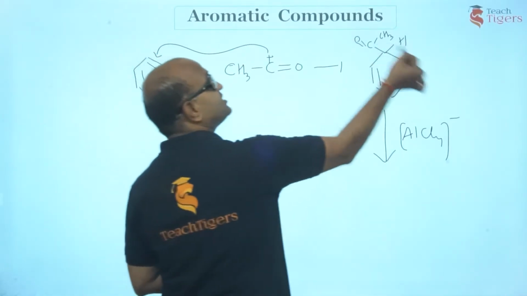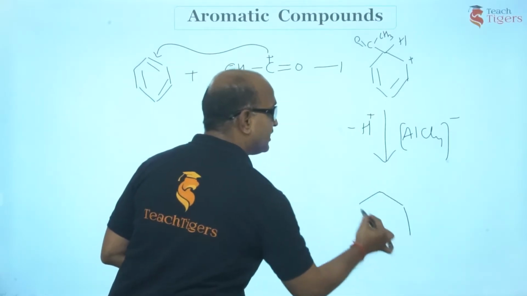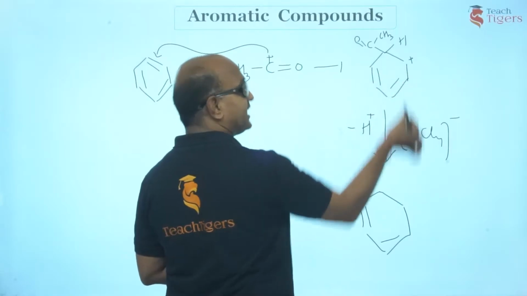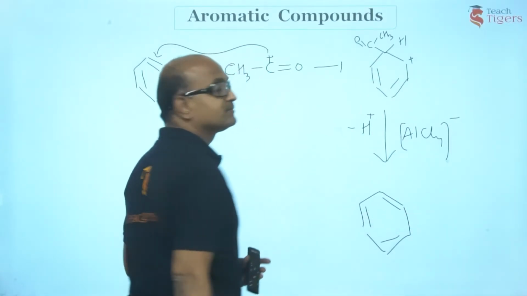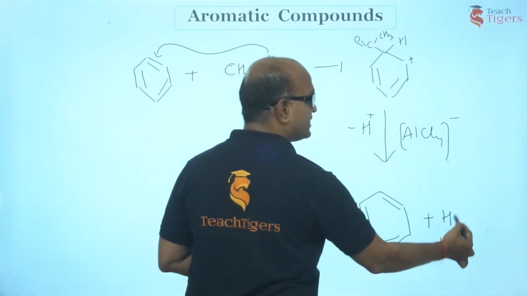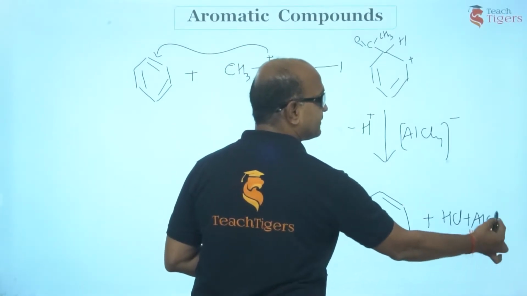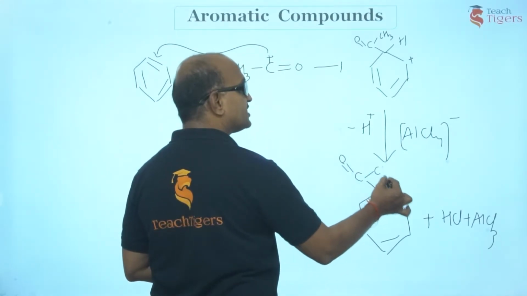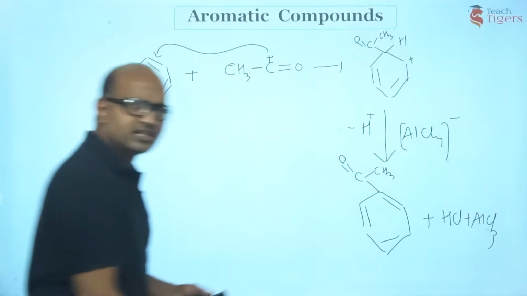So when H plus is lost from here, carbon gets negative charge which would form a pi bond. Am I right? That H plus would combine with AlCl4 minus giving HCl plus AlCl3. So you would be getting C double bond O CH3. Is that point clear, guys?